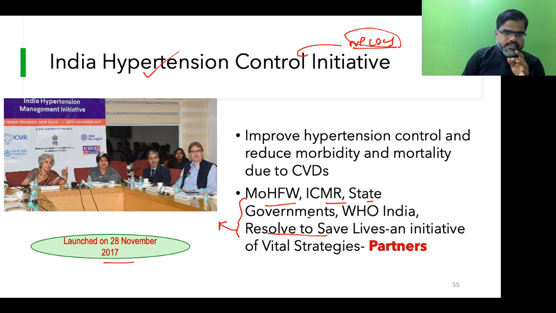You can see this lady, she is the Secretary to Government of India, Preeti Sudan. This is Dr. Swaminathan, Deputy DG of WHO. This person is the WHO representative to India, and he's also some secretary. I don't remember his name. So they launched this program, IHCI.